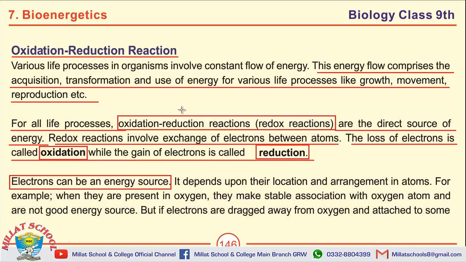Can energy be obtained from electrons, or can electrons be an energy source? Yes, electrons can be an energy source, but it depends upon their location and arrangement in atoms. The MCQs may be, various life processes in organisms involve constant flow of energy. Oxidation reduction reactions are a direct source of energy. Oxidation is the loss of electrons, while reduction is the gain of electrons.